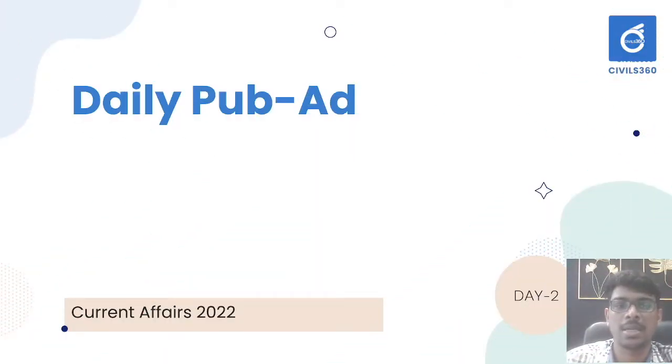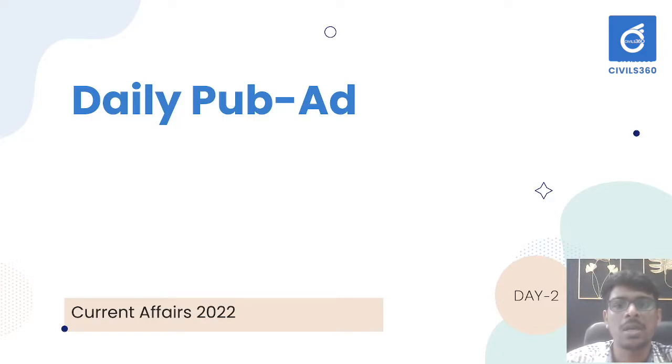This is the second day of daily PAB, where we will be analyzing the news articles and also identify the important ideas from the various newspapers which can be related to the public administration optional. And today we have selected the topics from Guardian newspaper and also the Business Line, because The Hindu does not have an article which is related to public administration.